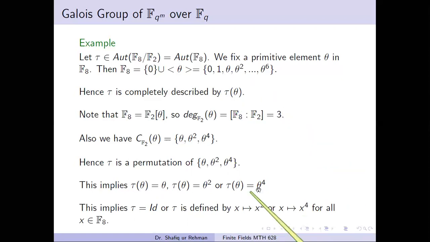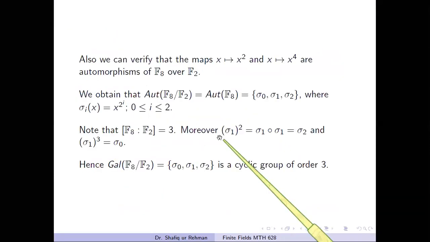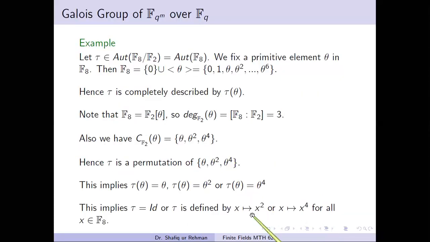And if theta maps to theta 4, then each element maps to its power 4, for all x belonging to F8. So in this way we have three mappings: the identity mapping, the mapping defined by this rule where each element maps to its square, and the mapping defined by this rule where each element maps to its power 4.